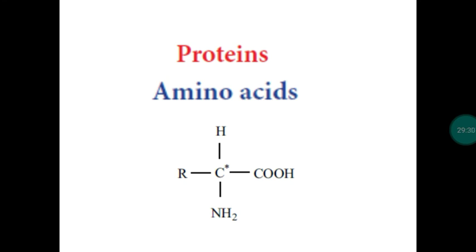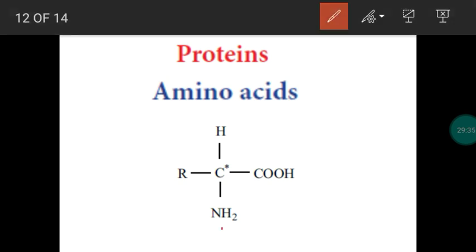Amino acid is an organic compound containing 2 functional groups. What are the functional groups? Amino group and carboxylic acid group. Why do we call this alpha amino acids? Because amino group is bonded with alpha carbon. The carbon adjacent to the functional group is called what? Alpha carbon. So this amino acid is called what? Alpha amino acids. Many amino acids are available, we use 20 common amino acids. We observe 20 common amino acids present in the protein molecules.